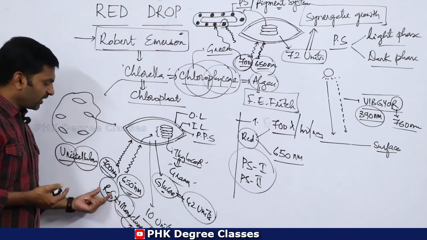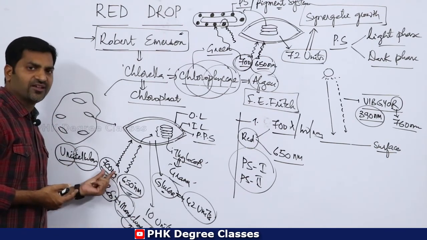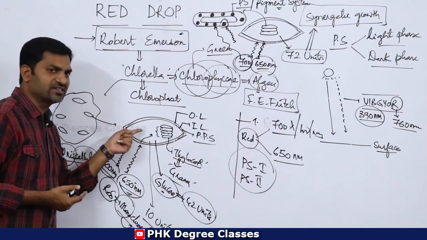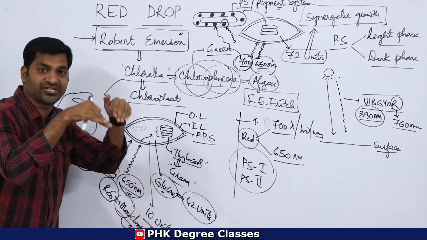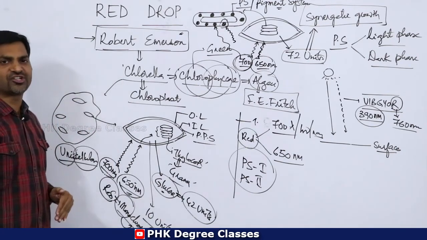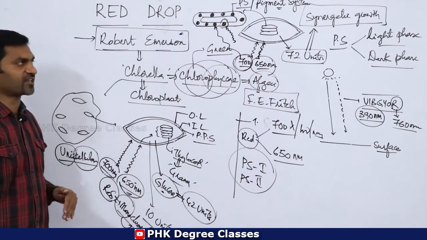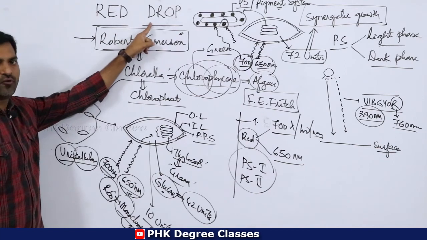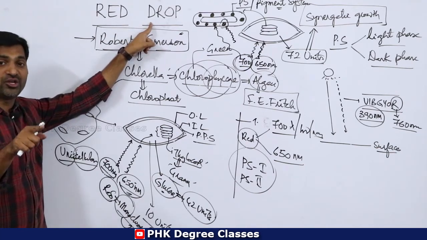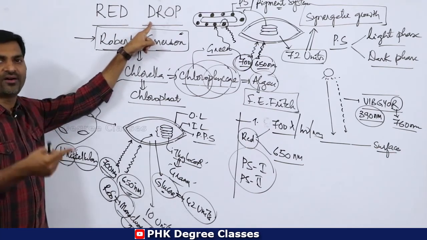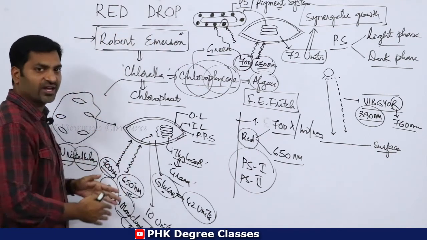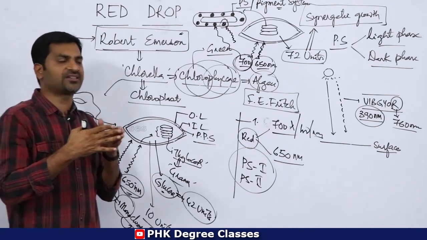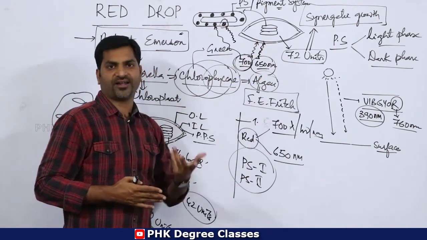So if the individual sunlights are penetrated inside the chloroplast, the photosynthetic rate will be dropped. This phenomenon is called red drop. Independently, the rate drops, but when you combine two kinds of sunlight, the photosynthetic rate will be high.